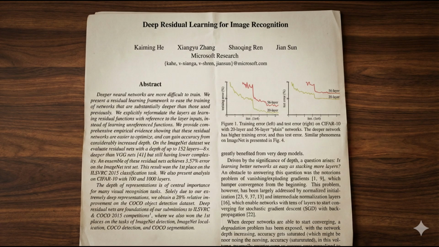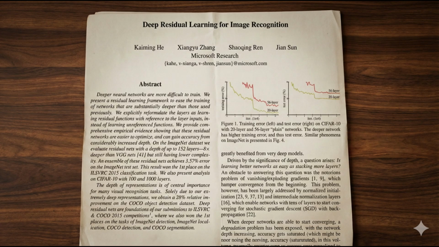Kaiming He and his team solved this with an absurdly simple idea: skip connections. Instead of forcing every layer to learn from scratch, let information skip over layers. Let later layers directly access earlier layers. The result? ResNet, a network with 152 layers. Previous state-of-the-art was maybe 20, and it worked. Better accuracy, easier to train, more stable.